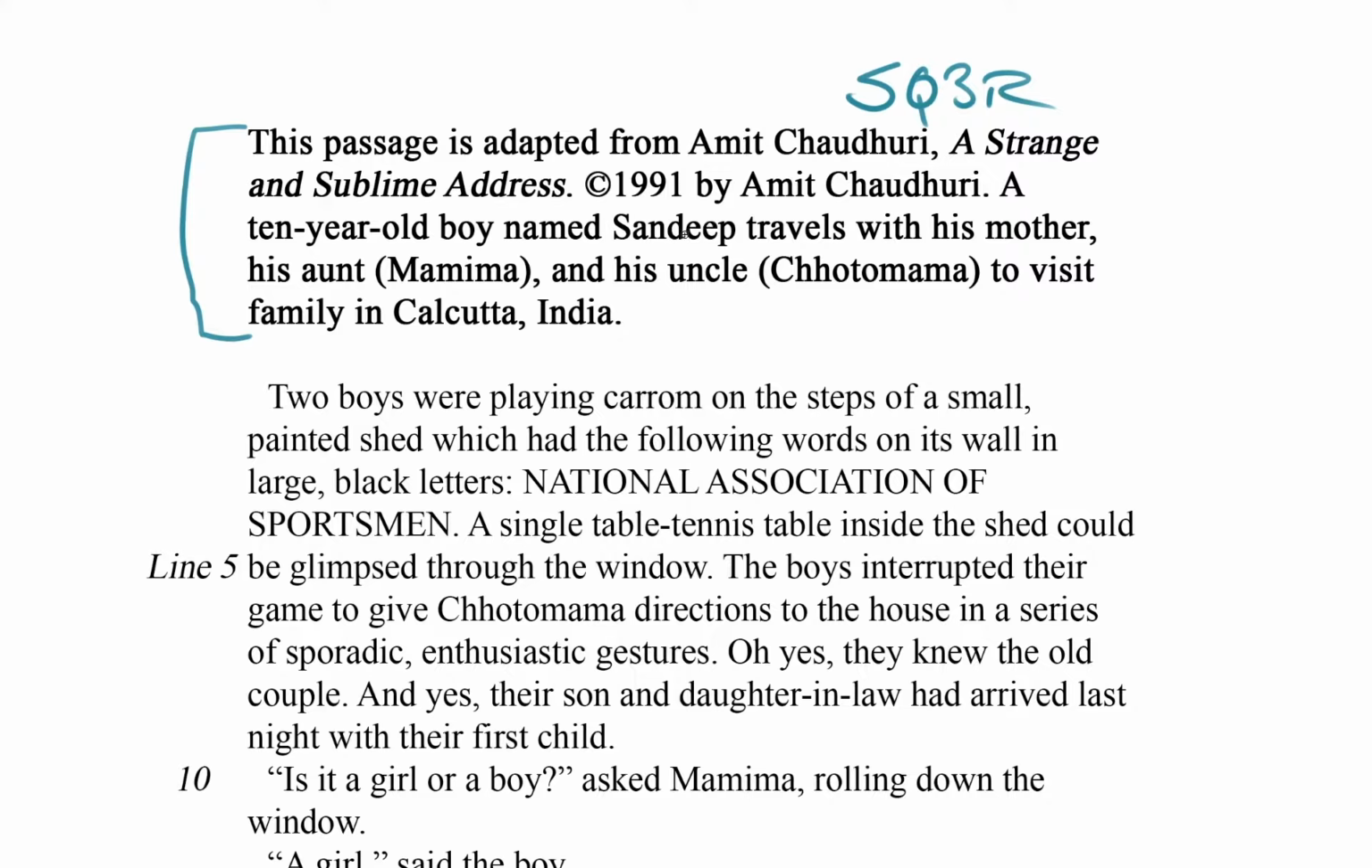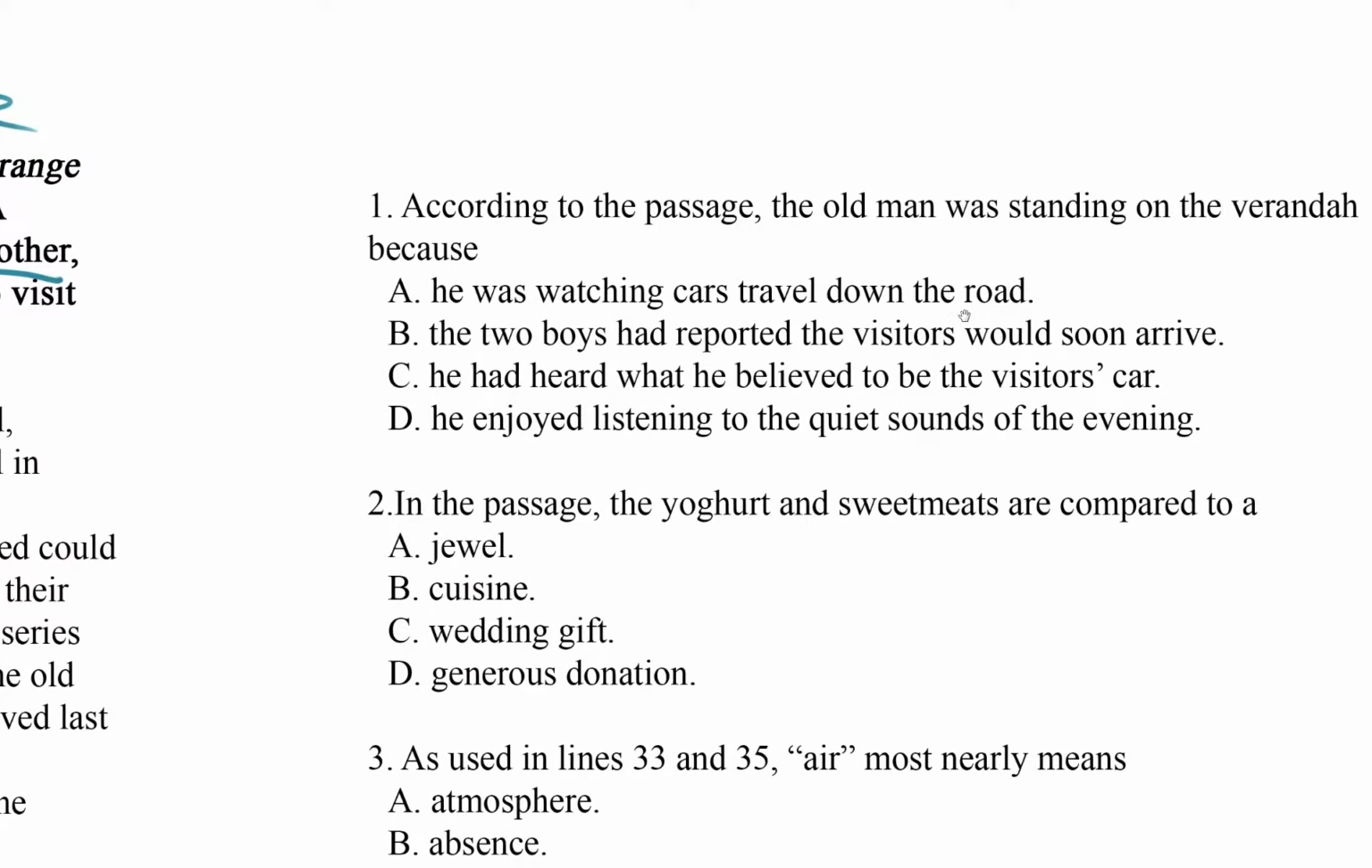A 10-year-old boy named Sandeep travels with his mother, his aunt, Mamima, and his uncle, Choto Mama, to visit family in Calcutta, India. All right, so already we've got at least 4 characters: Sandeep, his mother, his aunt, Mamima, and his uncle, Choto Mama. And it takes place in India. Cool. That's our blurb. Let's not even look at the passage. Let's move over to the questions.